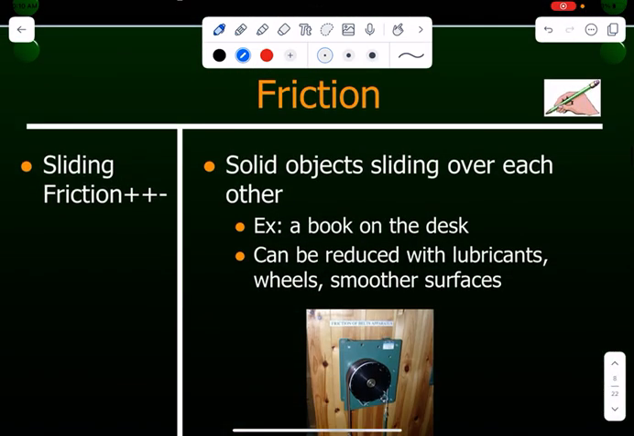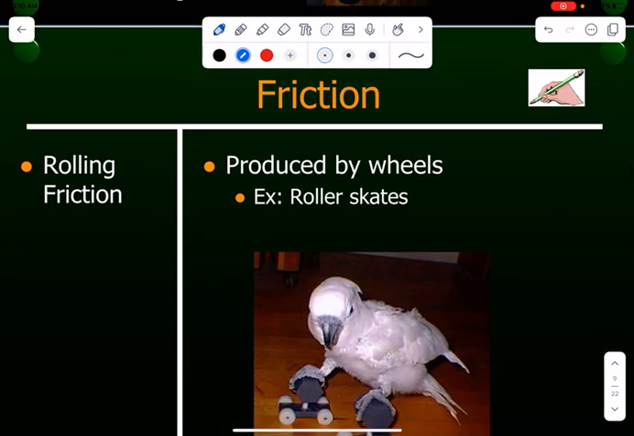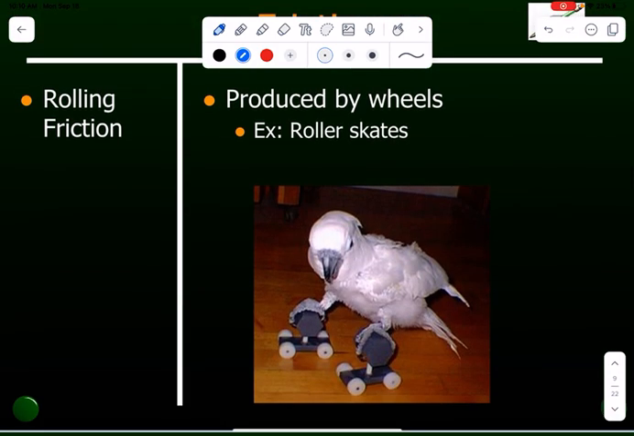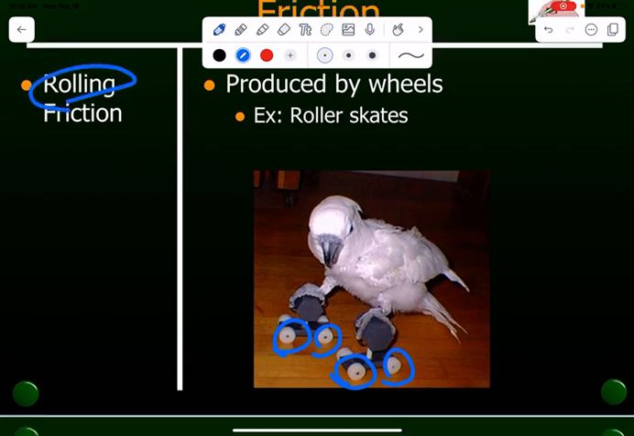And then you have sliding friction. The definition is pretty much in the name. Whenever you are sliding 2 objects over each other, that would be considered sliding friction. So if you were like pushing a book across a desk or anything like that, that would be considered sliding friction. Rolling friction, again, pretty self-explanatory. It involves wheels. So bikes, cars, roller skates, anything like that would be considered rolling friction.